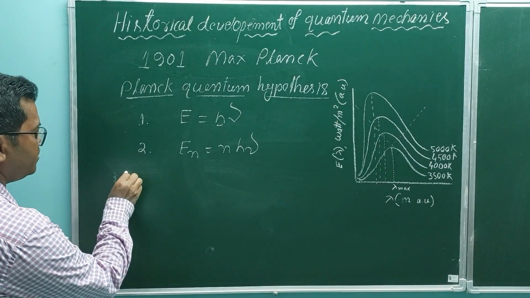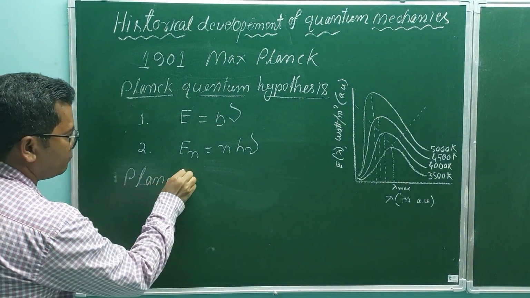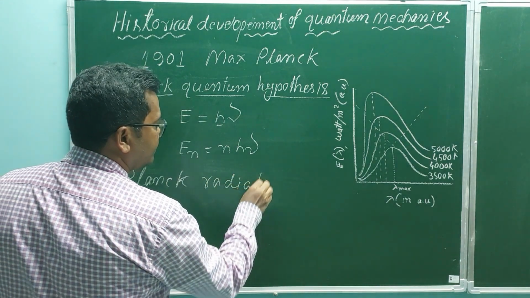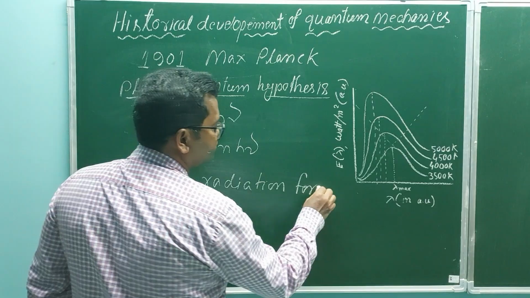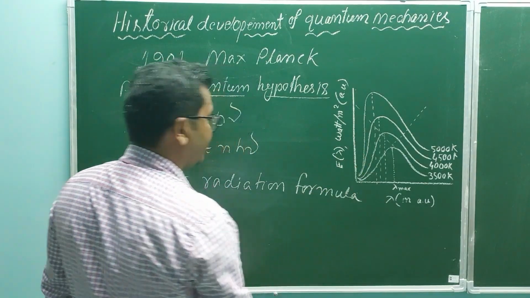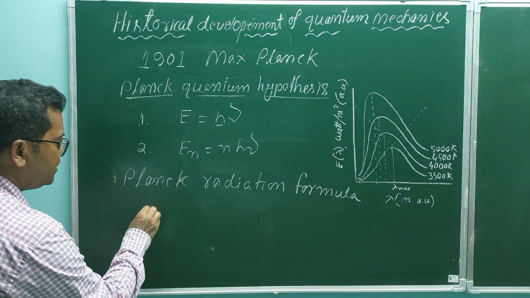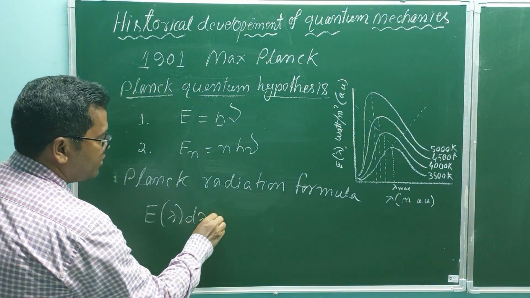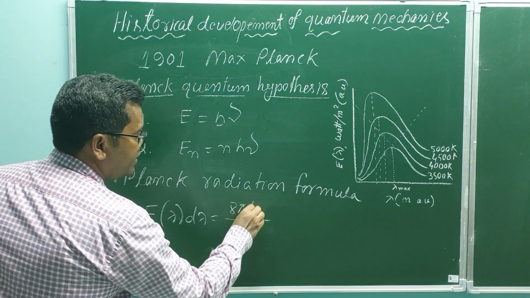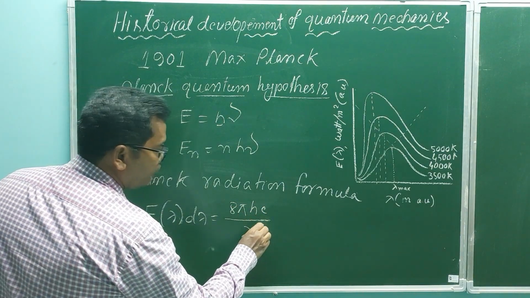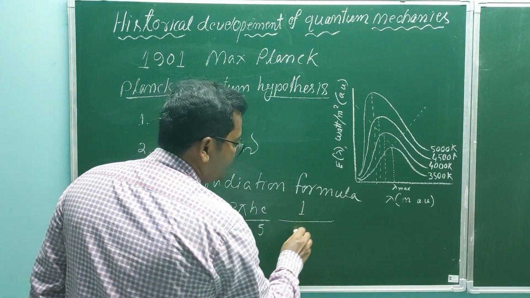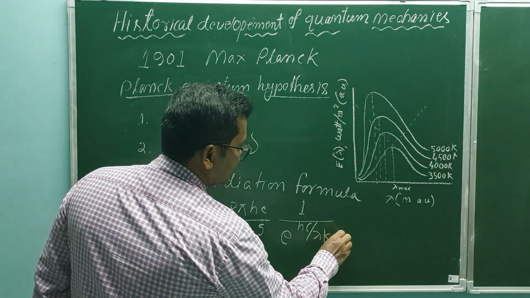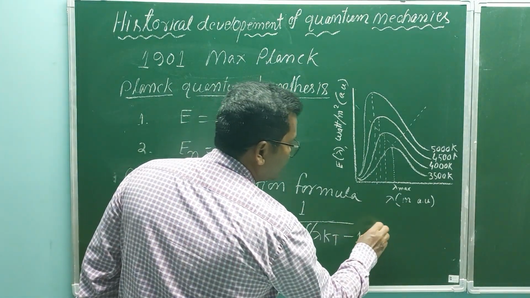Planck's radiation formula is given by E lambda d lambda equal to 8 pi hc by lambda to the power 5, 1 by e to the power hc by lambda kT minus 1, d lambda.